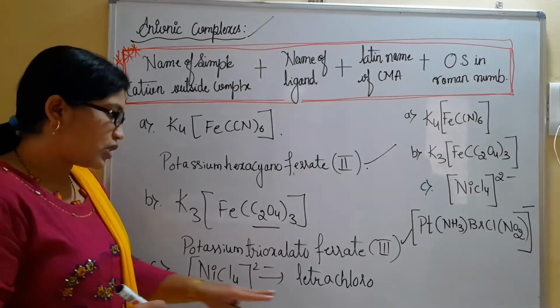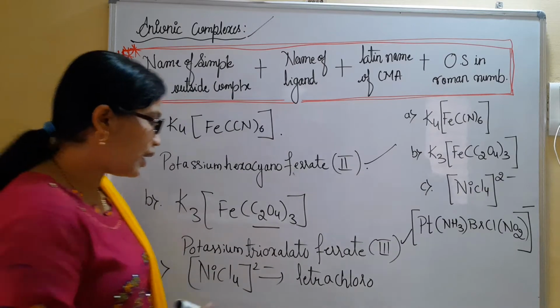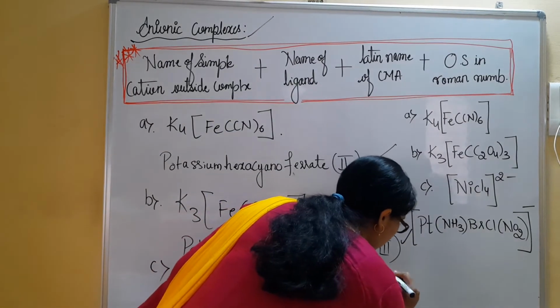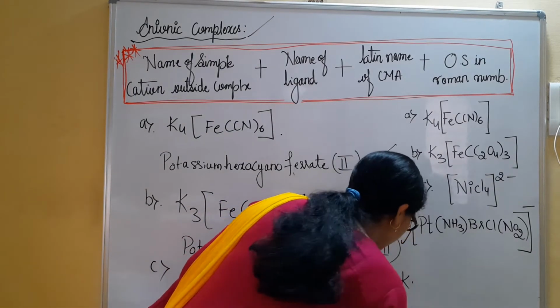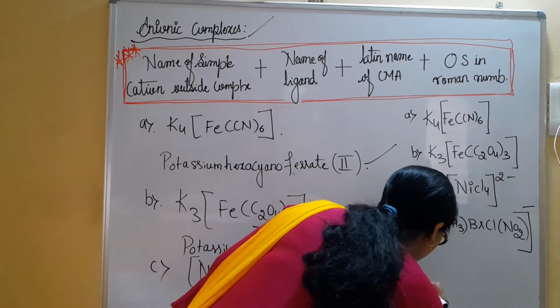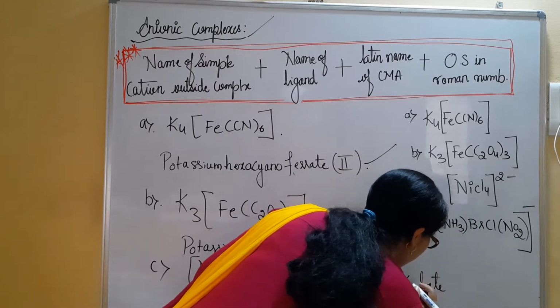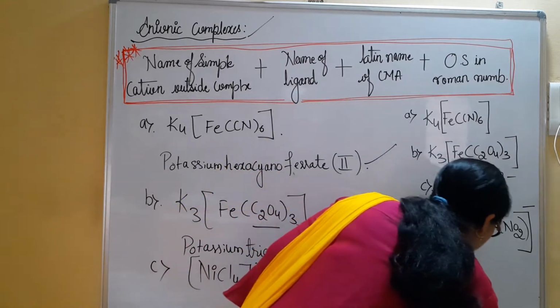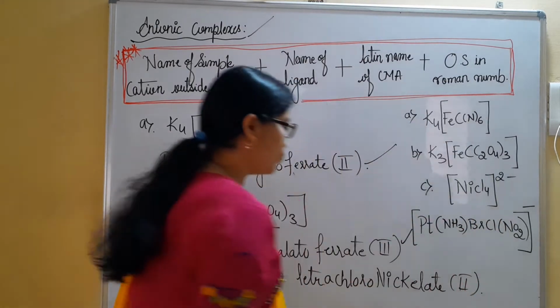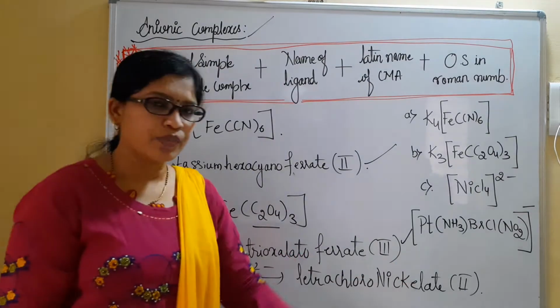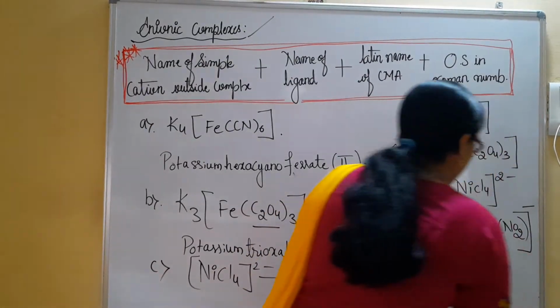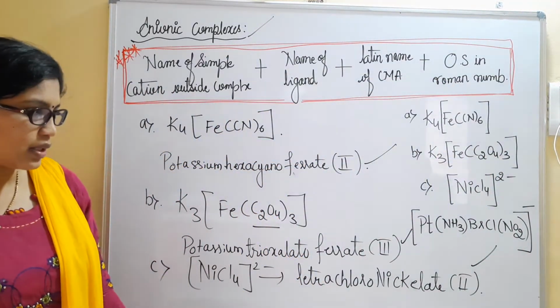Here nickel is present, so tetrachloronickelate. What is the oxidation state? It is 2. You can calculate and you will get 2. So like this, we will be naming the given complexes.